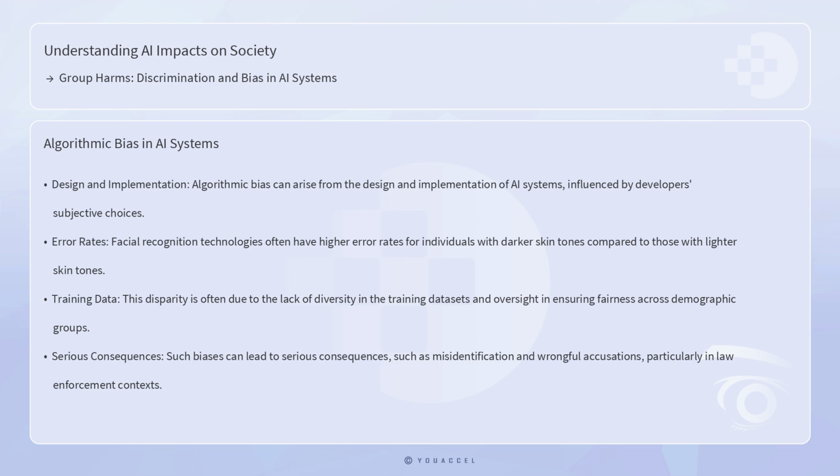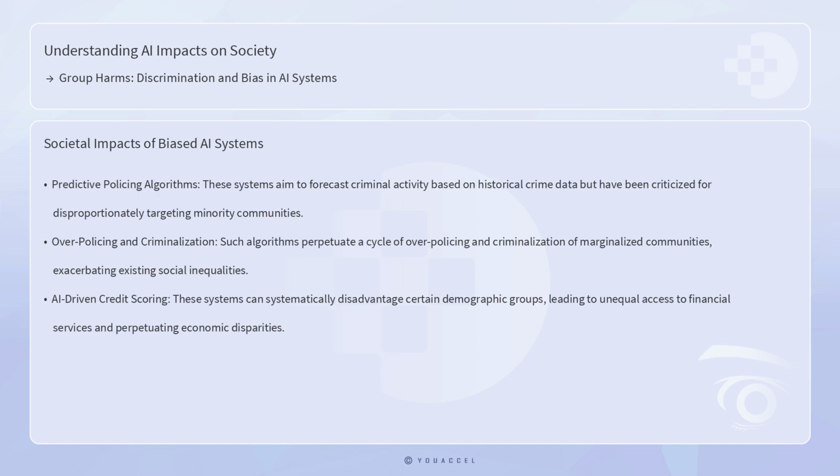This disparity is often due to the lack of diversity in the training datasets and the developers' oversight in ensuring the system's fairness across different demographic groups. Such biases can lead to serious consequences, such as misidentification and wrongful accusations, particularly in law enforcement contexts.